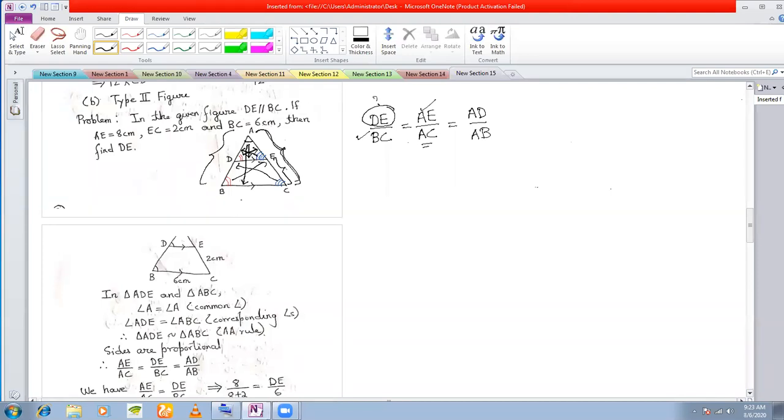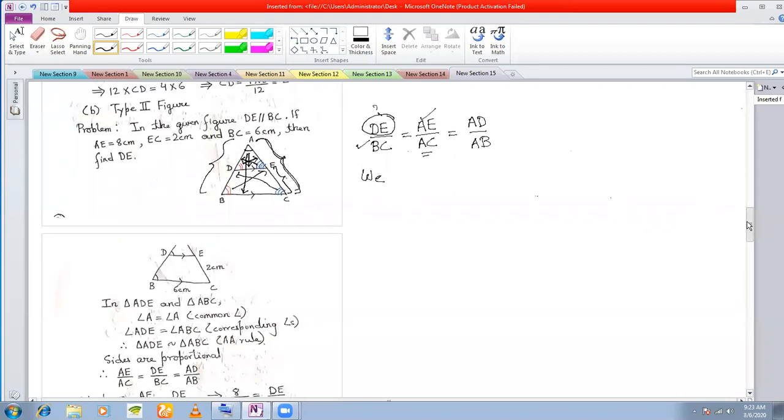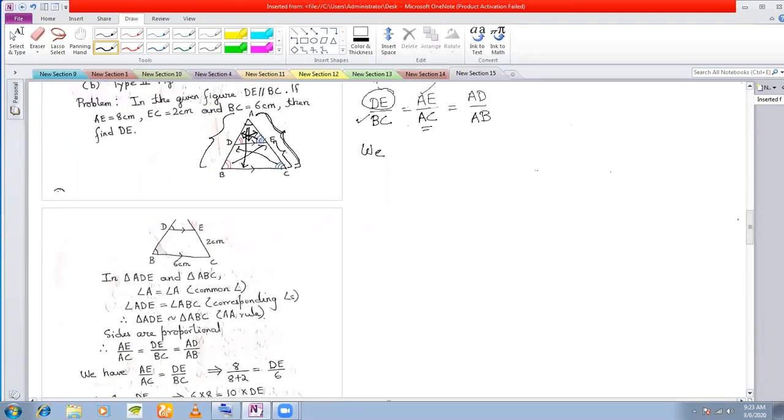So since these two are given and you will have to find DE, so you write. Is AE given? Yes, AE is given. AE is given to be 8. Okay. And EC is given to be 2.